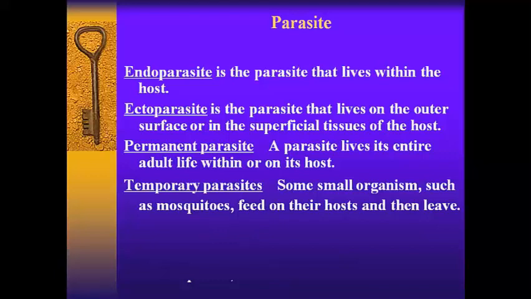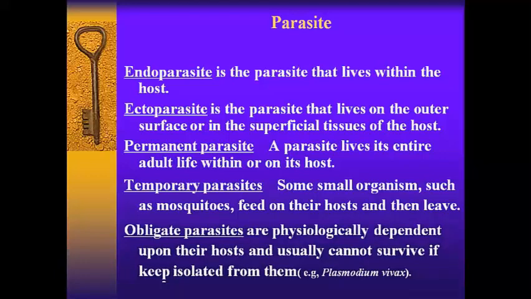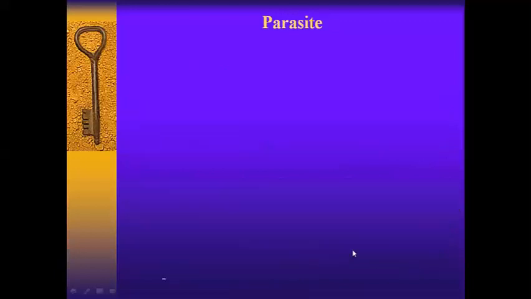So they're temporary. And obligate parasites are physiologically dependent upon their host and usually cannot survive if kept isolated from them. For example, Plasmodium vivax, the malaria plasmodium, right? So this one is totally dependent on the host. Once you remove them from the host, they cannot survive and they die. So these kinds of parasites are called obligate parasites.